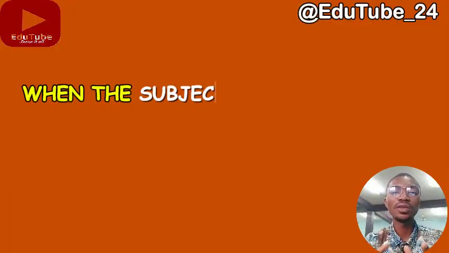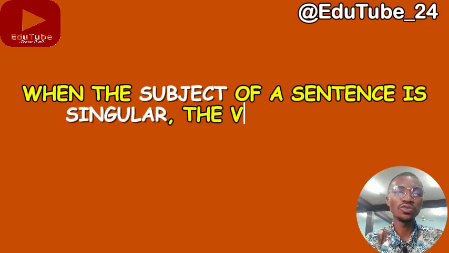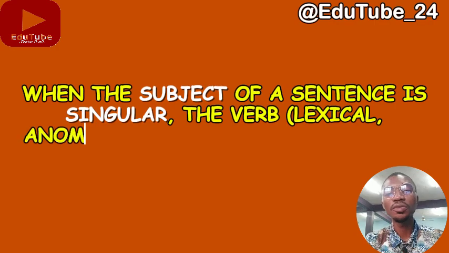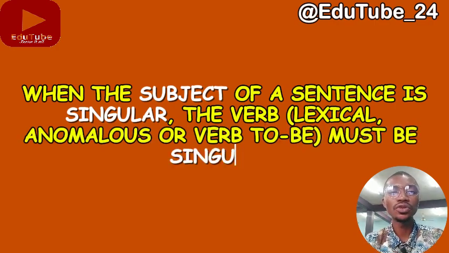Welcome back. So in today's lesson especially, our focus is going to be on the first 3 commandments in the use of English language. Now, what does the first commandment say, without wasting our time any further? The first commandment says that when the subject of a sentence is singular, the verb, which could be lexical, anomalous, or verb to be, must be singular too. Alright, let me repeat that. The first commandment says that when the subject of a sentence is singular, the verb, which could be lexical, anomalous, or verb to be, must be singular also.